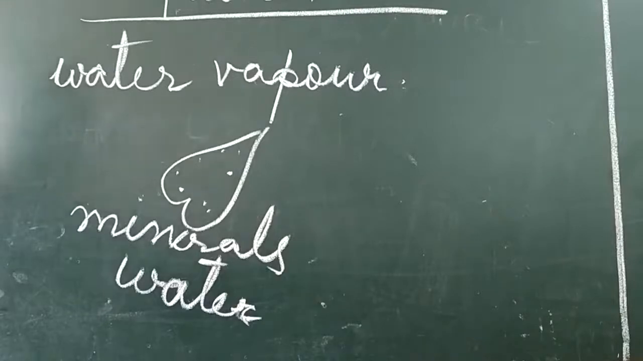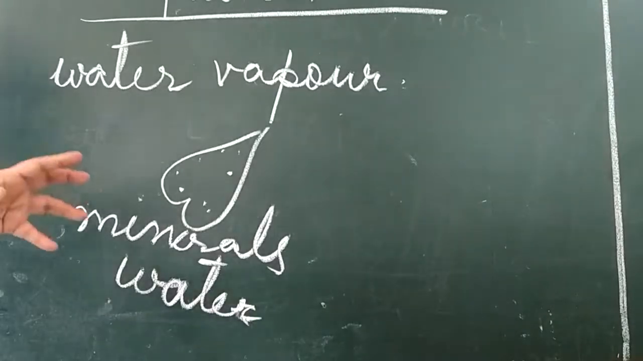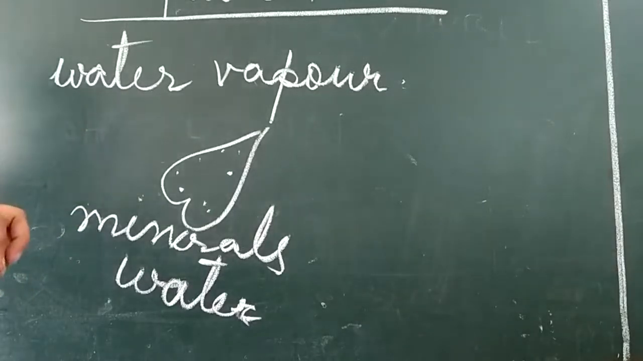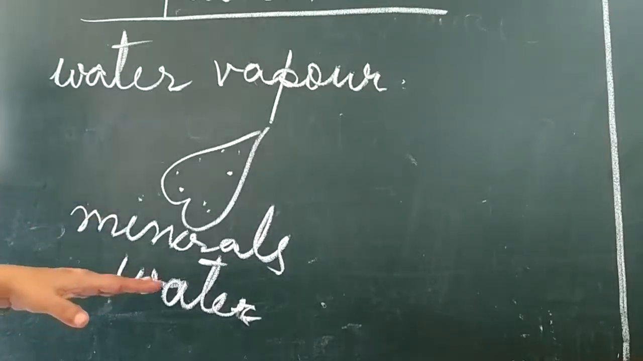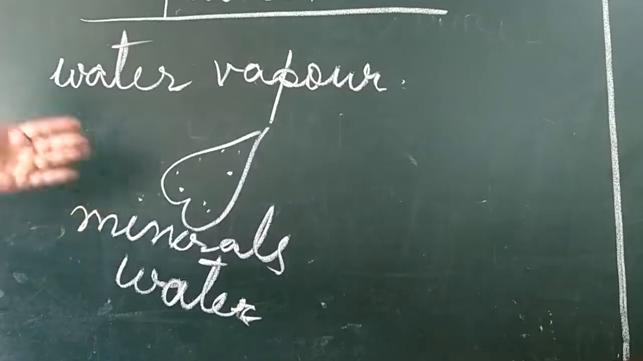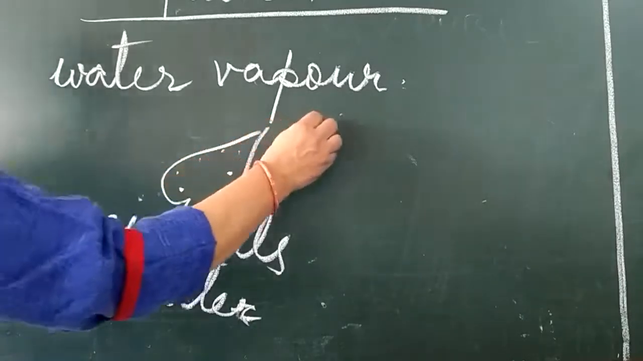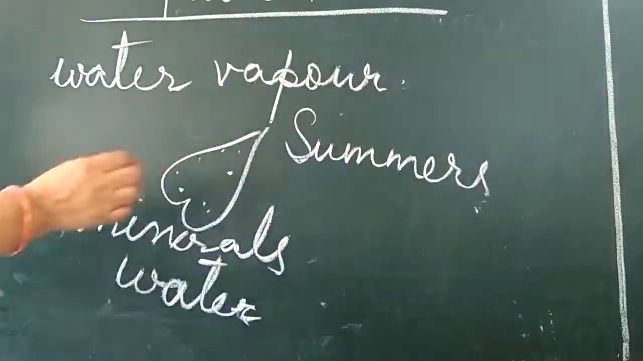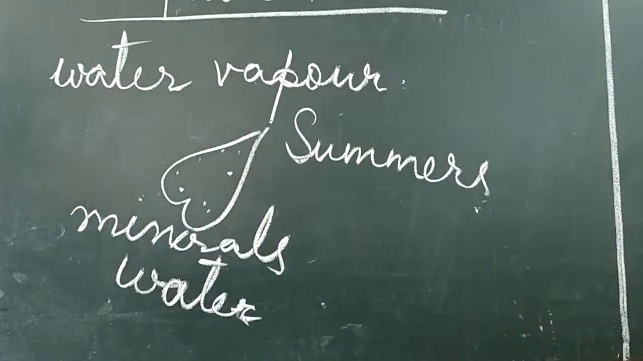And what is its second function? It helps the plant to lower its body temperature, especially in summer. That's why it is known as a necessary evil. It is known as a necessary evil because it helps to lower the temperature of the plant's body, especially in summers.